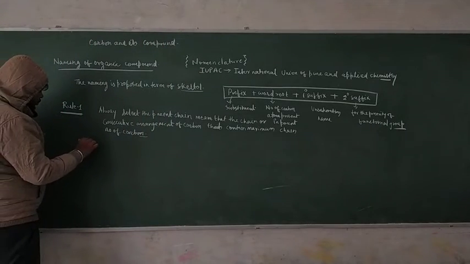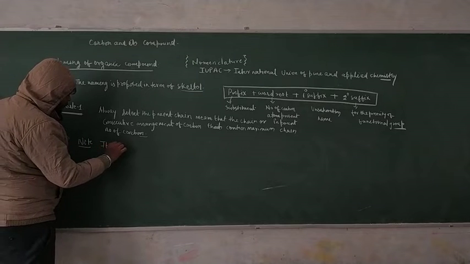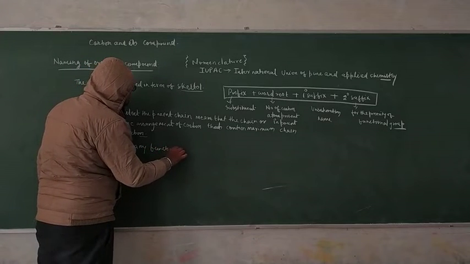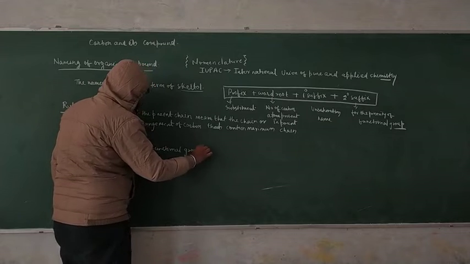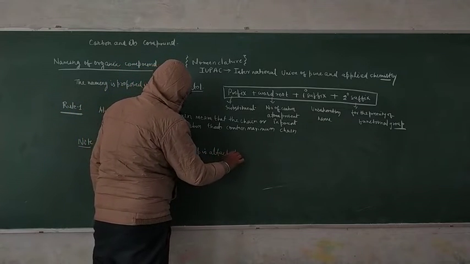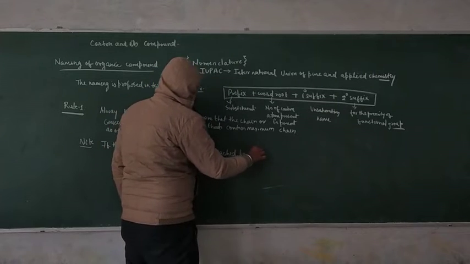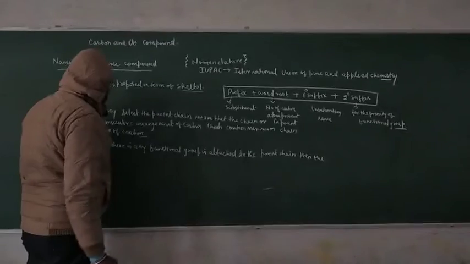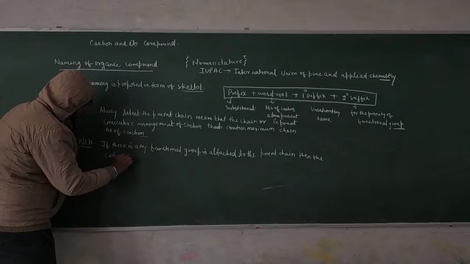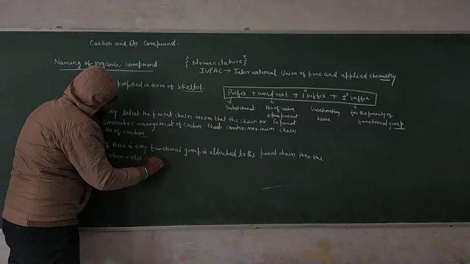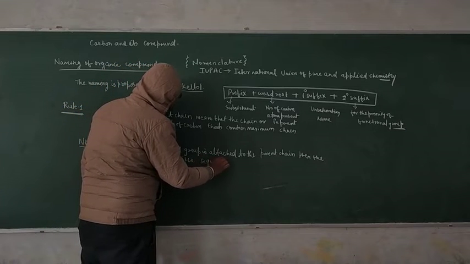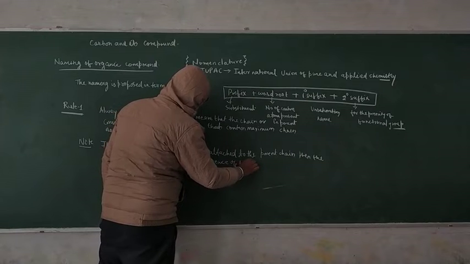Notable point: if any functional group is attached to the parent chain, then that carbon is also counted in the sequence of the parent chain.